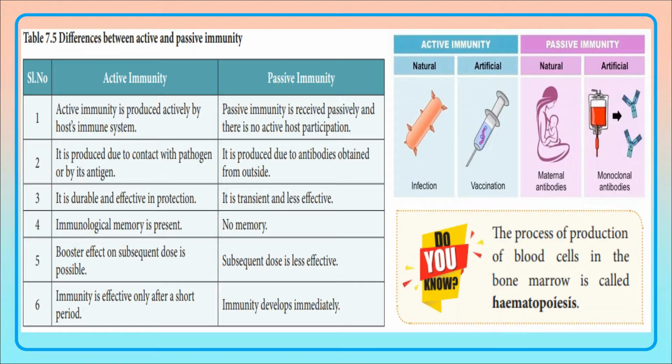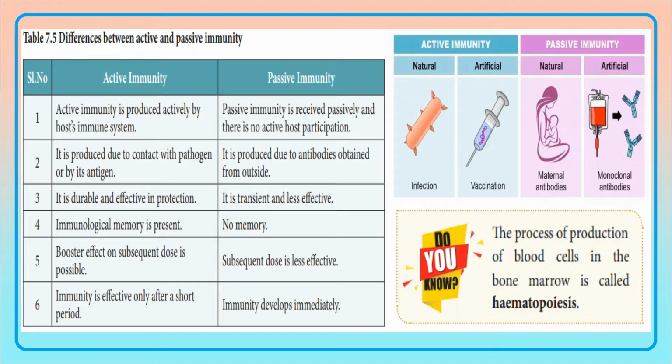What are the differences between active and passive immunity? Active immunity is produced actively by the host immune system by the infection or the introduction of the antigen, whereas the passive immunity is received passively and there is no role of the individual's immune system. The host participation is not there. Active immunity is produced due to the contact with the pathogen or by the antigen, whereas the passive immunity is produced due to the antibodies which are obtained from outside.